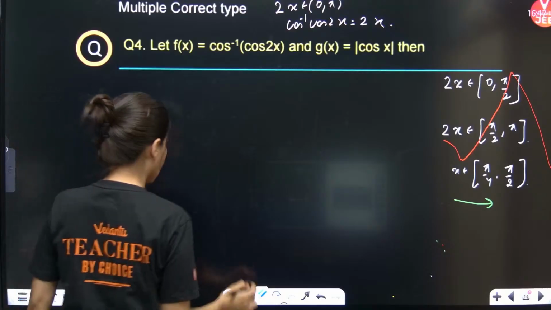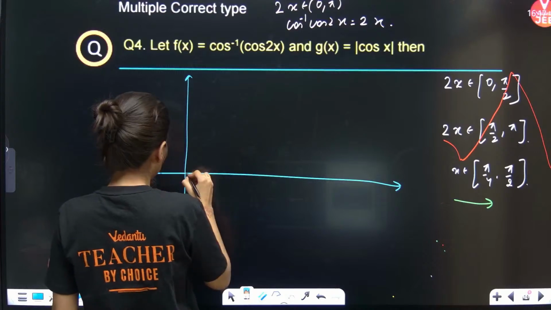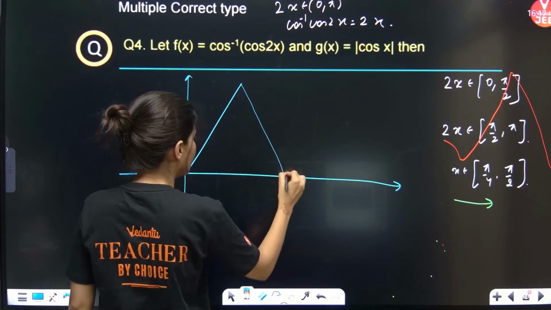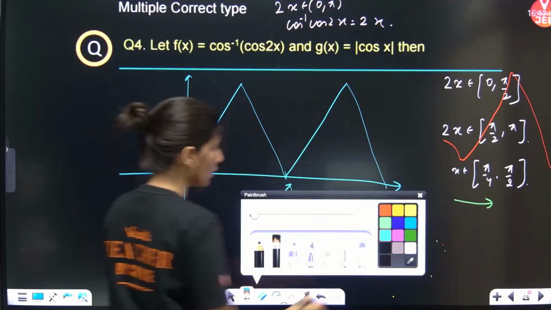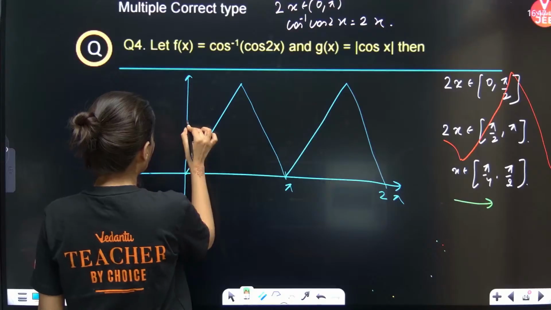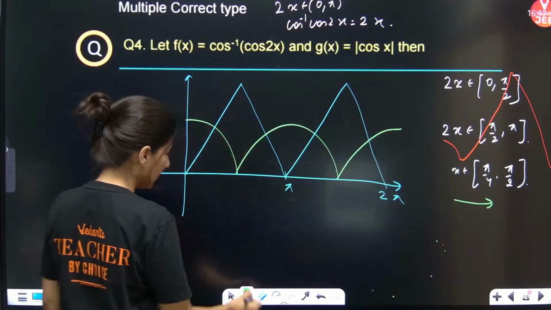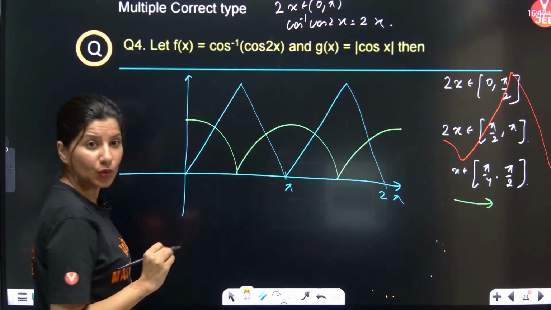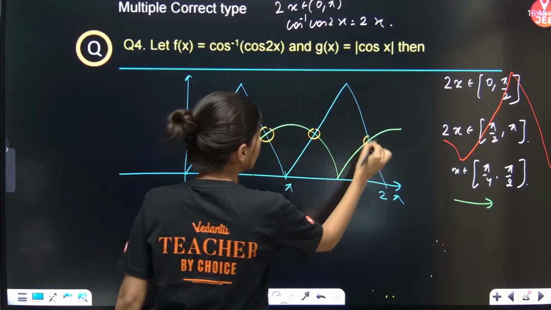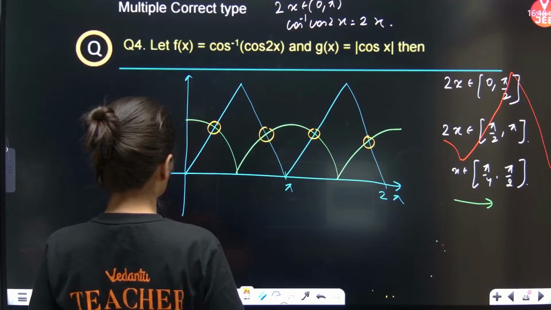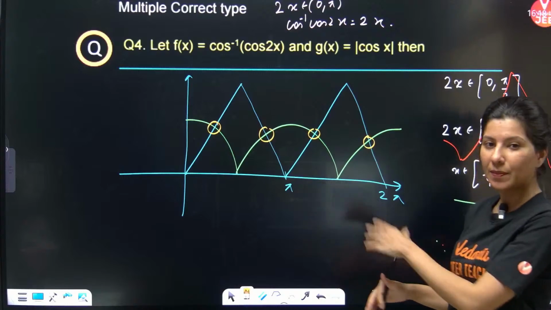Okay. So we will plot 0 to 2 pi, and this is your pi, this is your 2 pi. This is cos inverse cos 2x. Now, if I talk about mod cos x, it will look like this. If I try to calculate the number of solutions, this is 0, 1, 2, 3, 4. 4 solutions, right? Same graph will be replicated over here.